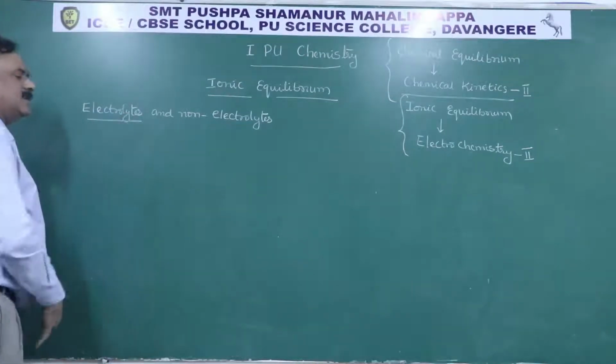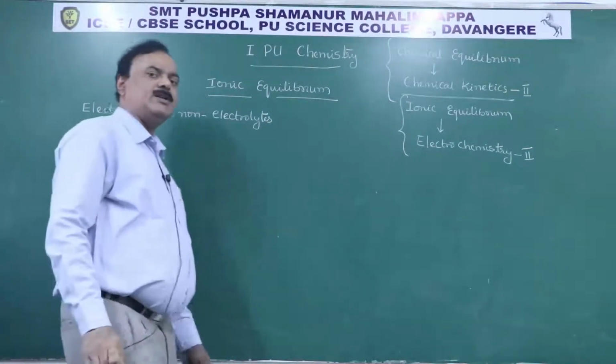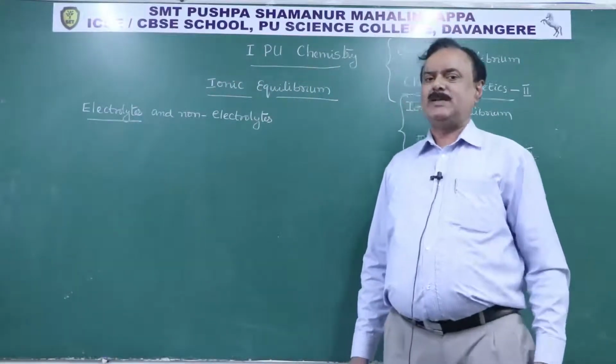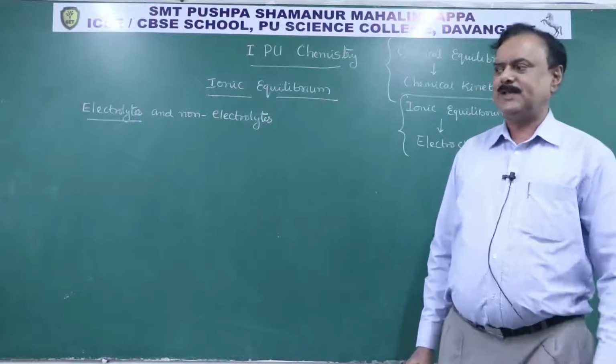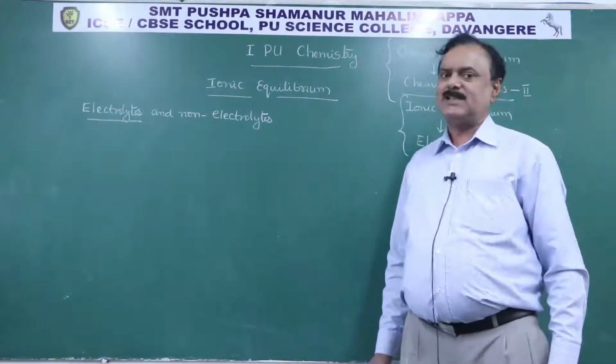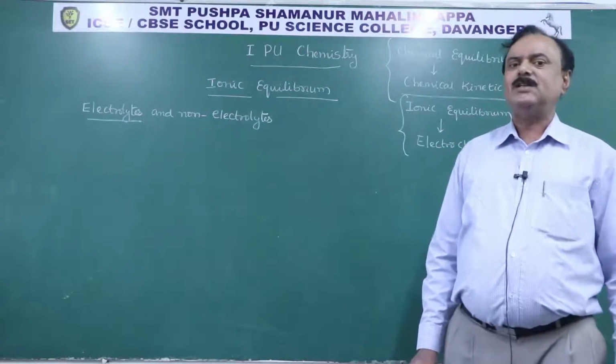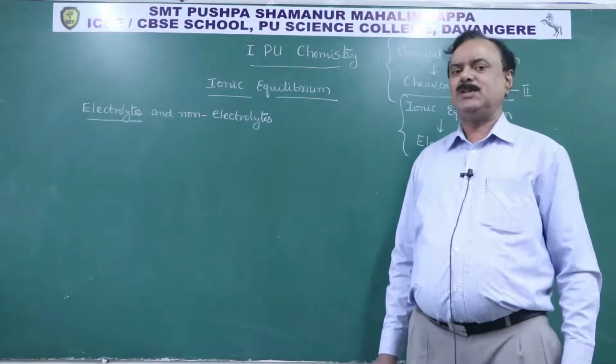A chemical substance which undergoes ionization in aqueous medium and releases charged particles is called an electrolyte. Electrolytes are chemical substances which undergo ionization in aqueous medium or the solvent medium.